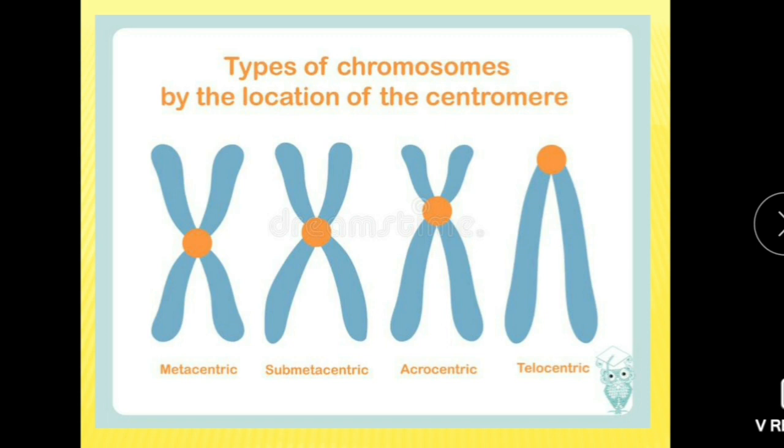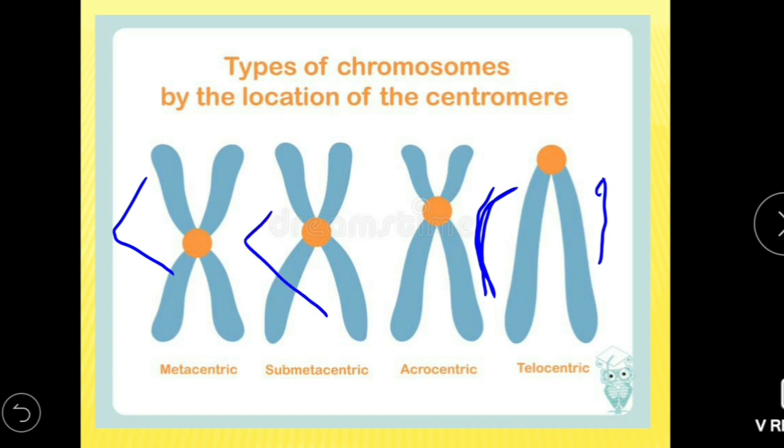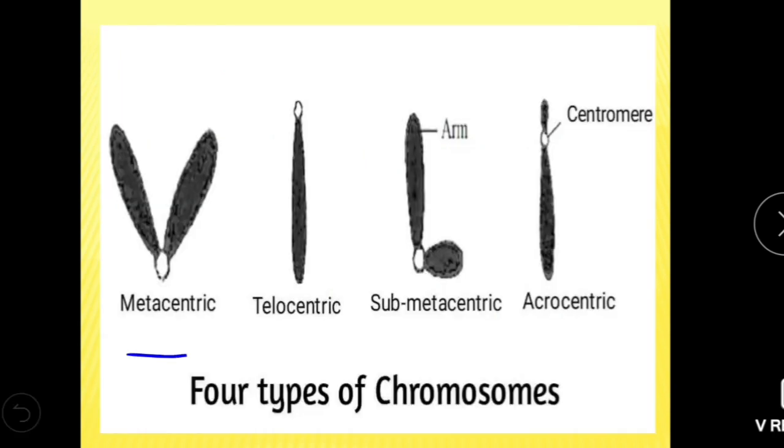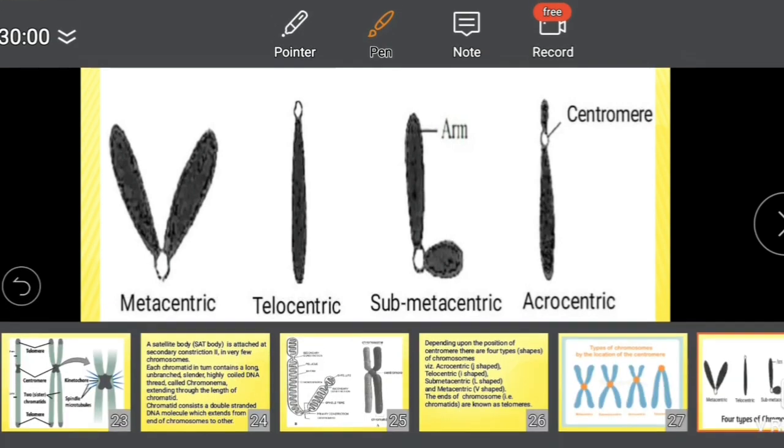Means during cell division, this chromosome becomes J shape, this becomes I shape, this becomes V shape and this chromosome becomes L shape. See, metacentric V shape, telocentric I shape, submetacentric L shape and acrocentric J shape.